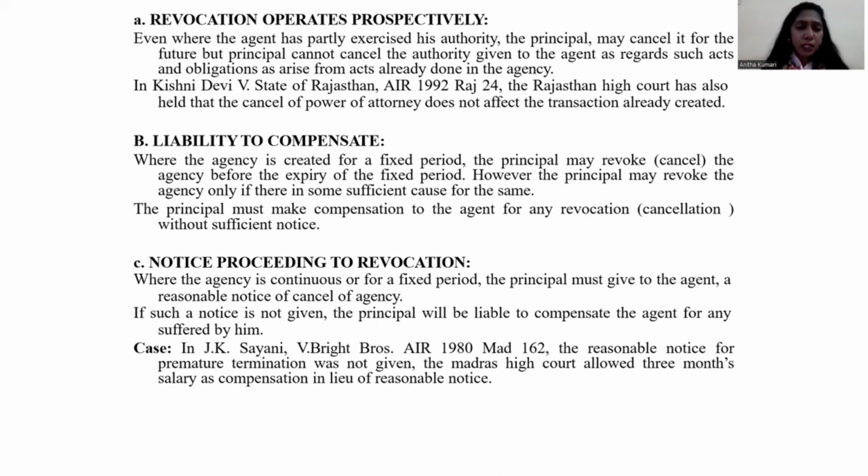It might be 1 month or 3 months or 6 months, or some time period based on the nature of the business. So in case he is going to close the relationship between the agent and principal, he has to give a proper notice to the agent stating the reason behind the termination of agency. In case he is not going to do so, then the agent has full rights to get compensation from the principal.